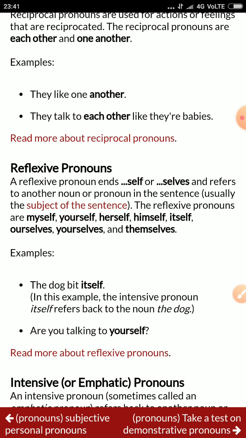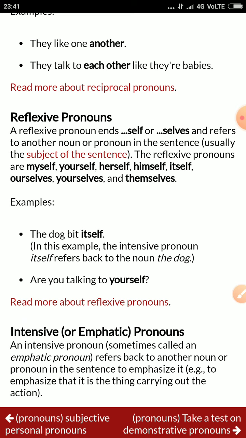So see here, the dog beat itself. In this example, the pronoun itself refers back to the noun the dog. Are you talking to yourself? That means what? It is called reflection. It is called a reflexive pronoun.